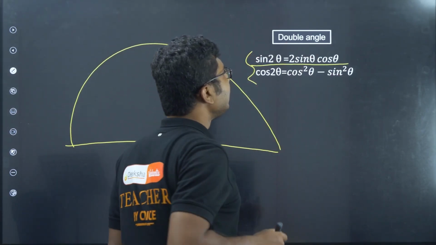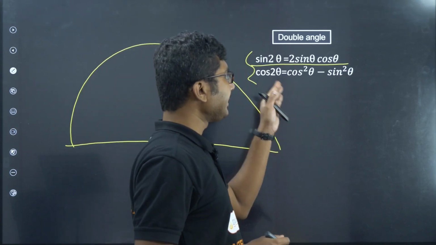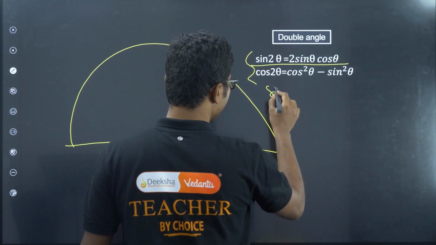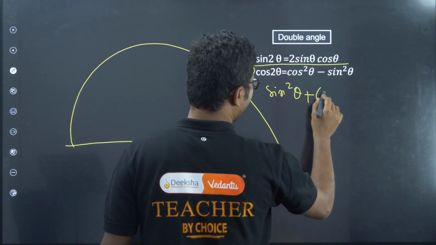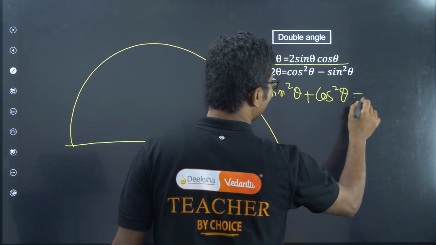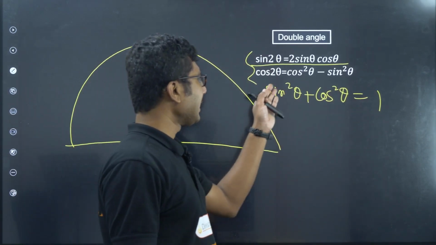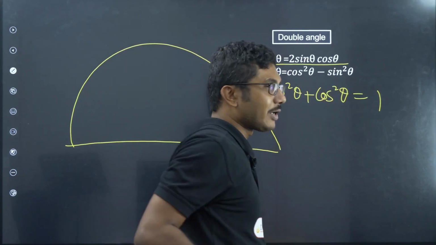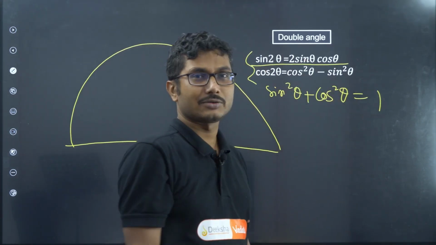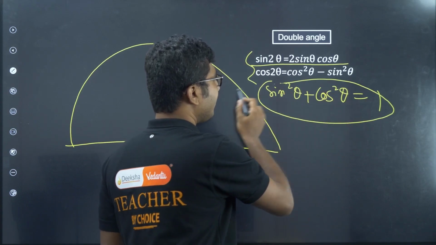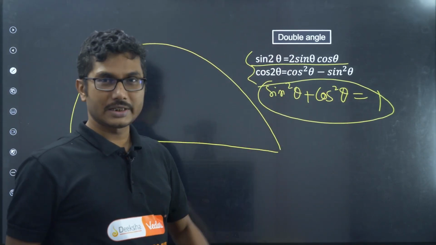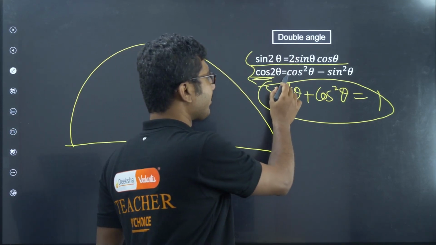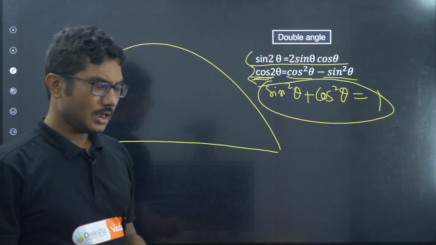And cos 2 theta is cos square theta minus sin square theta. Very important. The common formula that you use is obviously sin square theta plus cos square theta. I have not mentioned that anywhere because I guess you already know that. But here it is opposite, cos square minus sin square, not sin square minus cos square. People get confused with this because here sin is first, so maybe here also sin is first. No, here we are writing for cos, so cos has to be first. So cos square theta minus sin square theta.